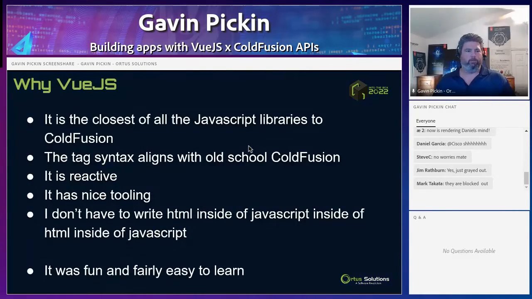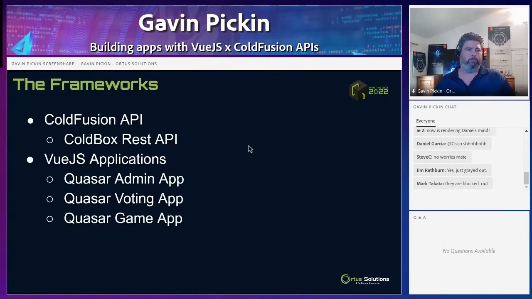So why Vue.js? We just talked about that. Let's jump in. So the frameworks. Obviously, frameworks are one of those things that are great. They help solve those problems over and over again that everyone else has faced, so you don't have to reinvent the wheel every time. So with ColdFusion for the API, we're going to use the ColdBox REST API, and that's basically a whole lot of conventions. Hopefully you guys saw Luis's session.